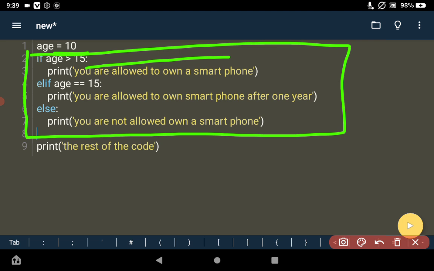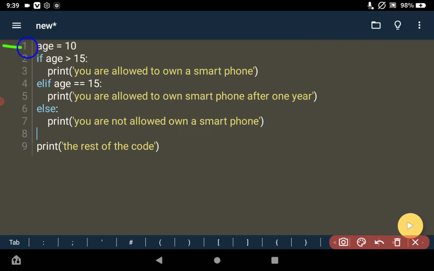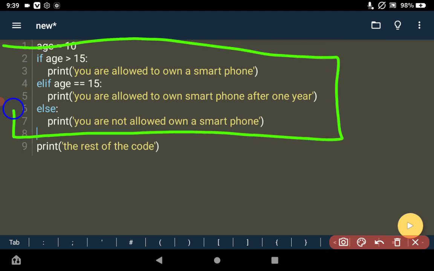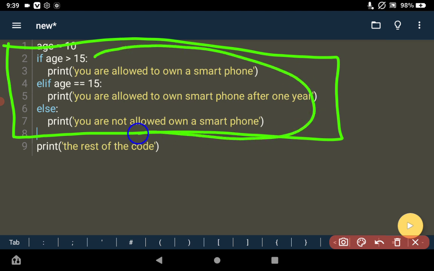If the condition is true, then the if statement, which is in line 2, is going to run. You can see they are all tied together. So line 2, the if statement, if the condition is true, is the only one going to run. When it runs, it will come back and continue running the rest of the code.